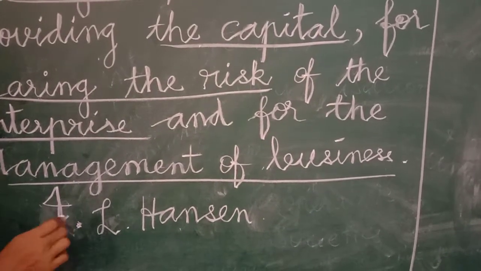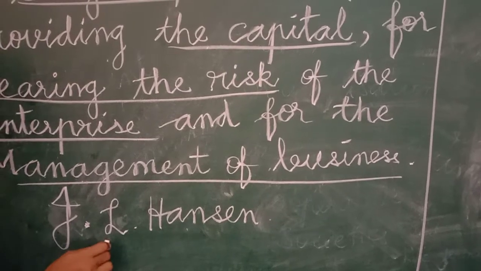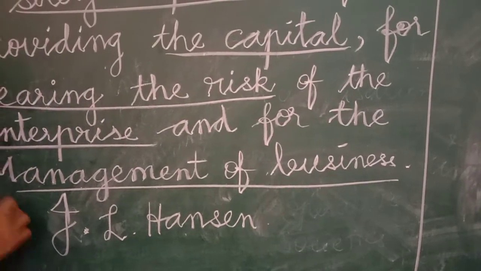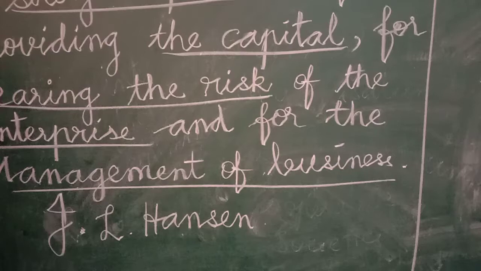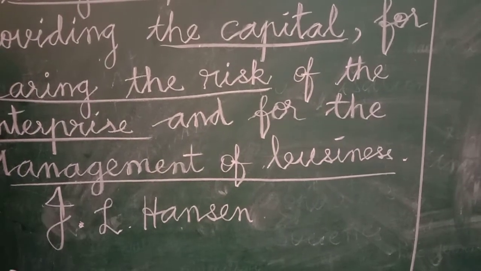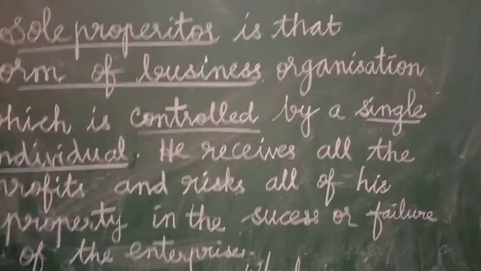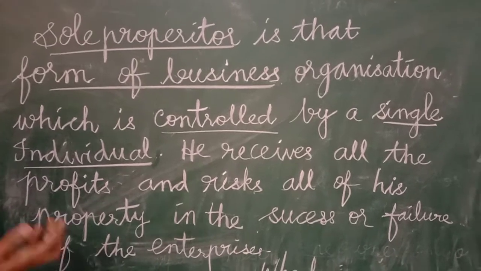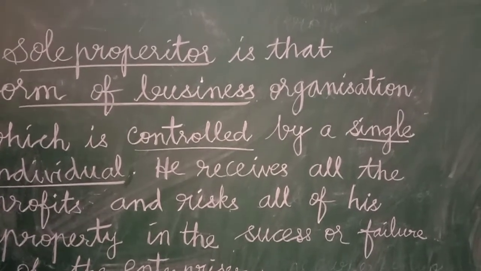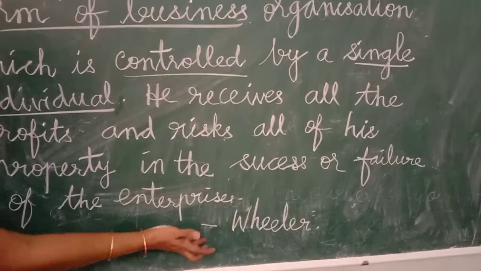This is a definition given by J.L. Hansen. In your book it is given. Now let me explain another definition which is given in your book, the definition given by author Wheeler.